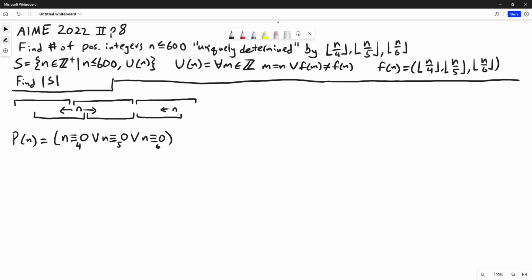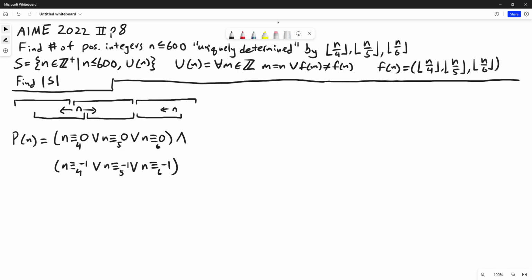That will tell us that it's at the left side of some interval. And we also want it to be congruent to -1 mod 4 or -1 mod 5 or -1 mod 6. And that will give us that it's at the right of an interval. I've already sort of convinced myself that P of n is equivalent to U of n, but let's show that in a little bit more detail.